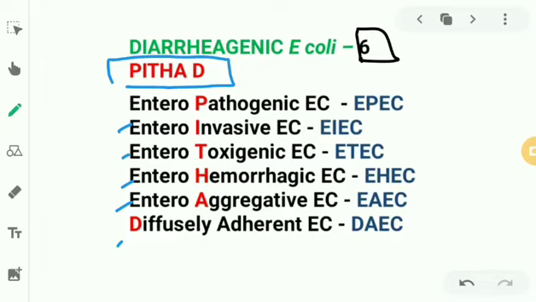So now we have PITH. H stands for enterohemorrhagic E. coli. It's the most dangerous, the most serious one, and it is the most important one also for us to study. So we have EHEC. So speaking about the EHEC, which serotype of E. coli is associated with this EHEC? Because of the somatic antigen, there is variation. So we have O157 and flagellar antigen H7 serotype. This name of serotype is very, very important.